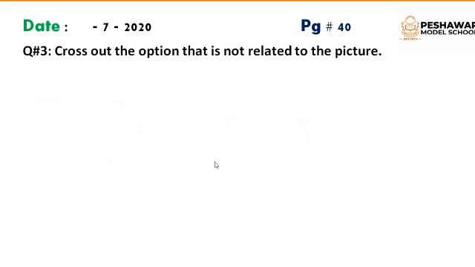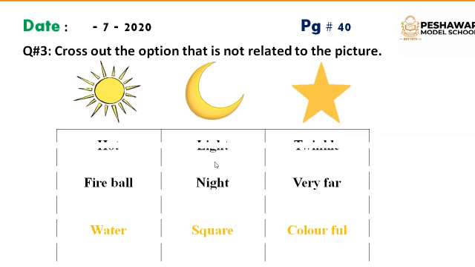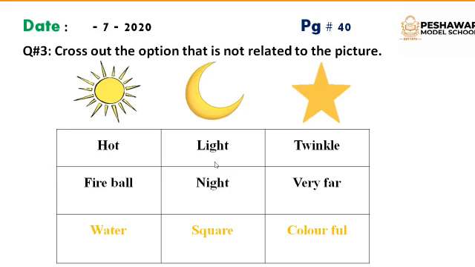Now we will move towards another page, that is page number 40, and also write the date on the same page. Here the question number 3 is, cross out the option that is not related to the picture. On this page, different pictures have been given to you, and you have to cross out the option which is not related to the picture.